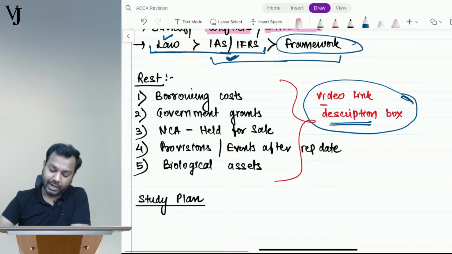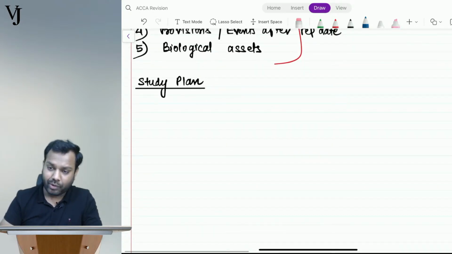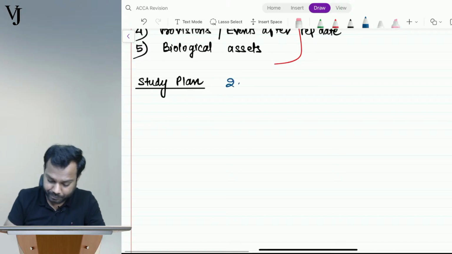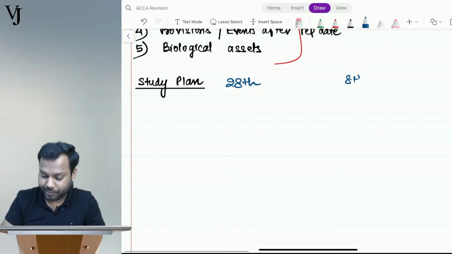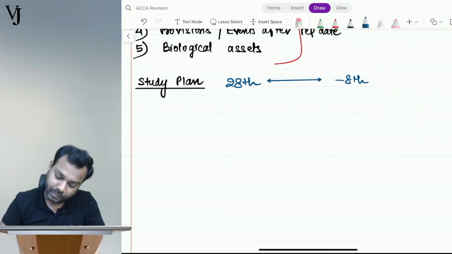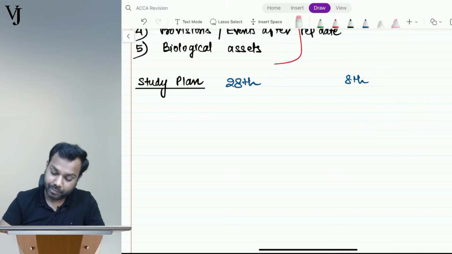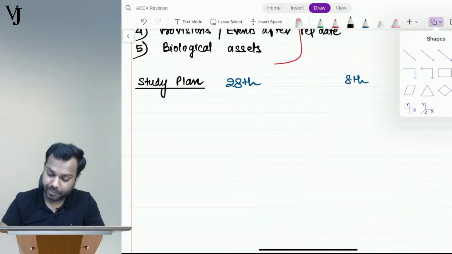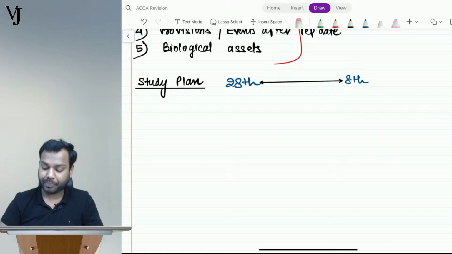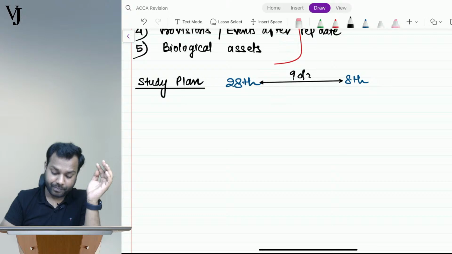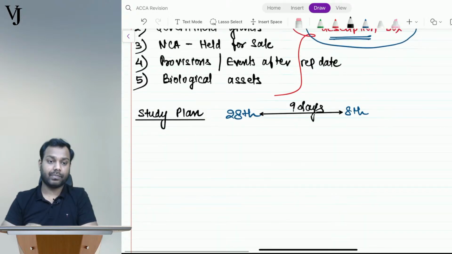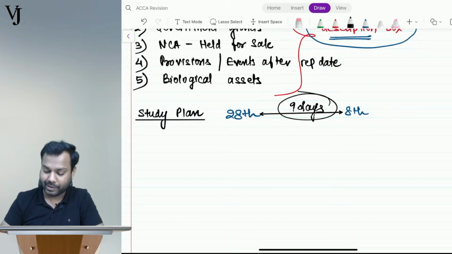Okay, study plan. What is the date today, guys? 28th. And when is your exam? 8th. So how many days? 28th is already over now, so considering that, 29, 30 and 7 days there. So 9 days, right? You have 9 days. If there are any important ones, I will definitely come out with that, Siddhant, don't worry.